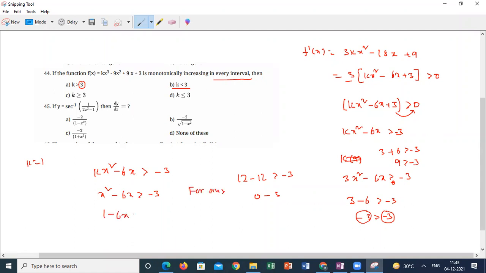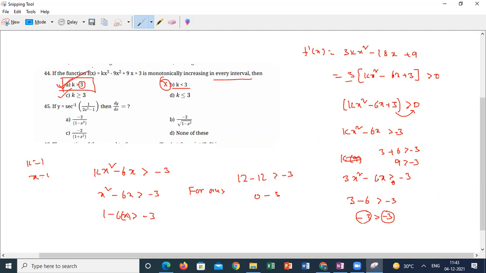This is not the right answer, because if I take k equal to 1 and x equal to 1, this statement does not hold, so it is not increasing. So it is possible only for k greater than 3. Equal to 3 also fails here. So k greater than 3 is the right option.